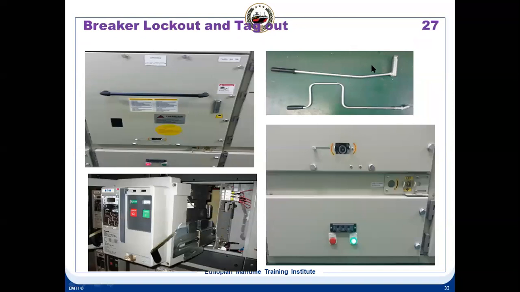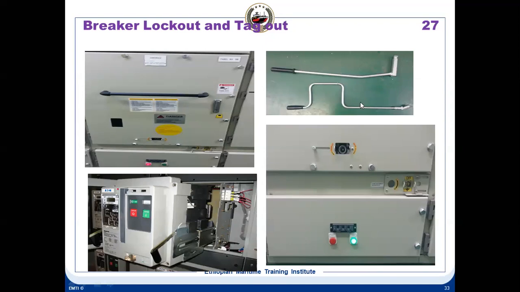Now this tool is for the grounding switch. That means when you want to ground the breaker, you have to use this switch. The first one, this grounding tool. This grounding tool switch has to be put here. So when you make this grounding switch, the breaker gets grounded. The breaker gets grounded from the breaker till the generator connection, the generator winding. It will get grounded. And this switch is known as the earthing switch.